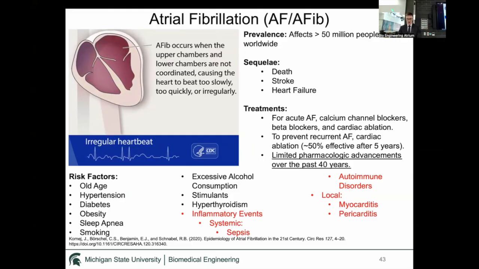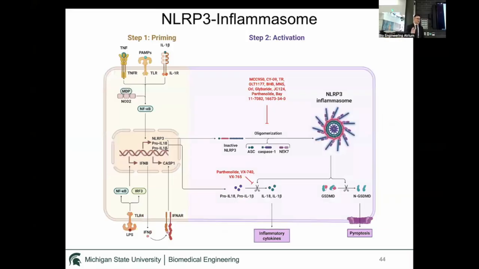And so in 2018, a group found that the link between inflammation and atrial fibrillation is something called the NLRP3 inflammasome. The NLRP3 inflammasome is a large intracellular protein complex that forms as a result of pro-inflammatory stimuli binding to the outside of atrial cardiomyocytes. These pro-inflammatory stimuli include interleukin-1 beta, TNF-alpha, LPS.